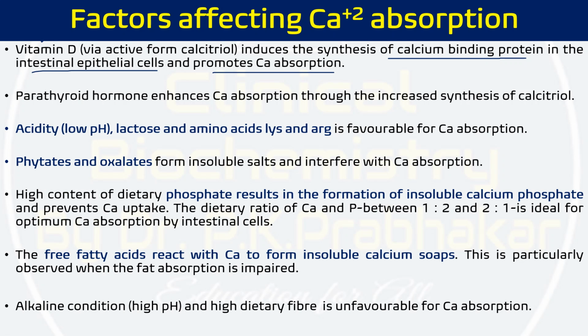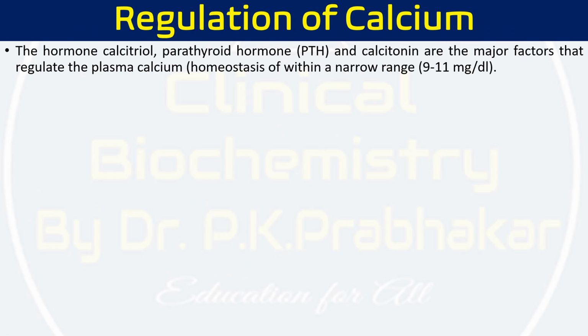The absorption of calcium mainly occurs in the duodenum and it is an energy dependent process. So that is an active process, and these are the factors which affect its absorption. Now let's see how calcium is regulated in our body. Normally we maintain calcium in a very narrow range.